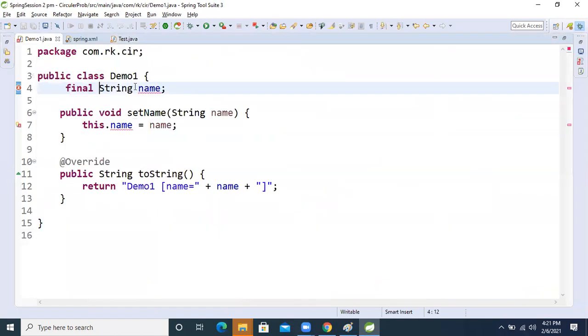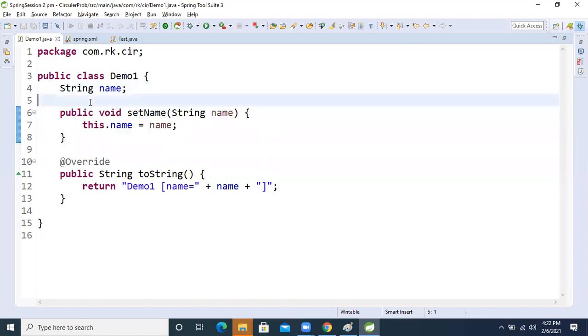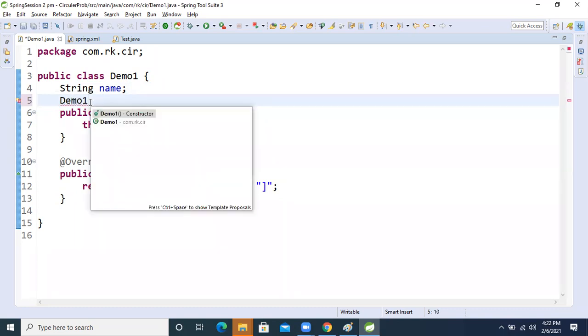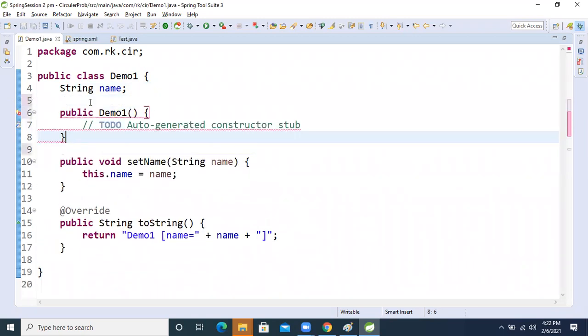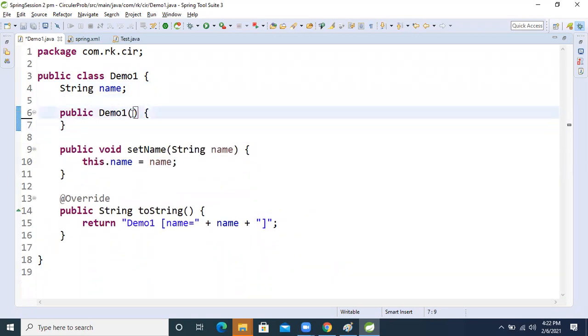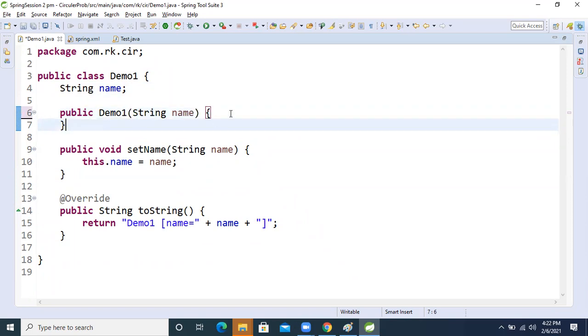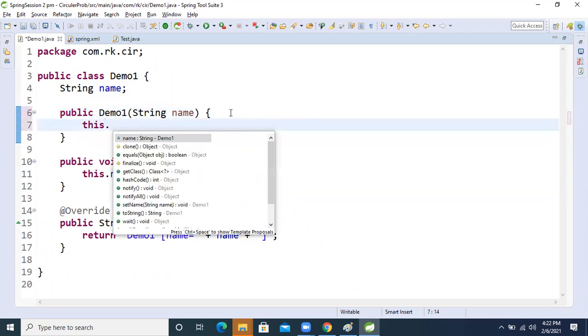Another thing, one more question the interviewer will ask. If a String name is there, and a setter method is there, and we are passing the same data through the constructor also. So like Demo1, now delete it, and I'm taking both. String name. Now this is the interview question, guys, please focus on that.